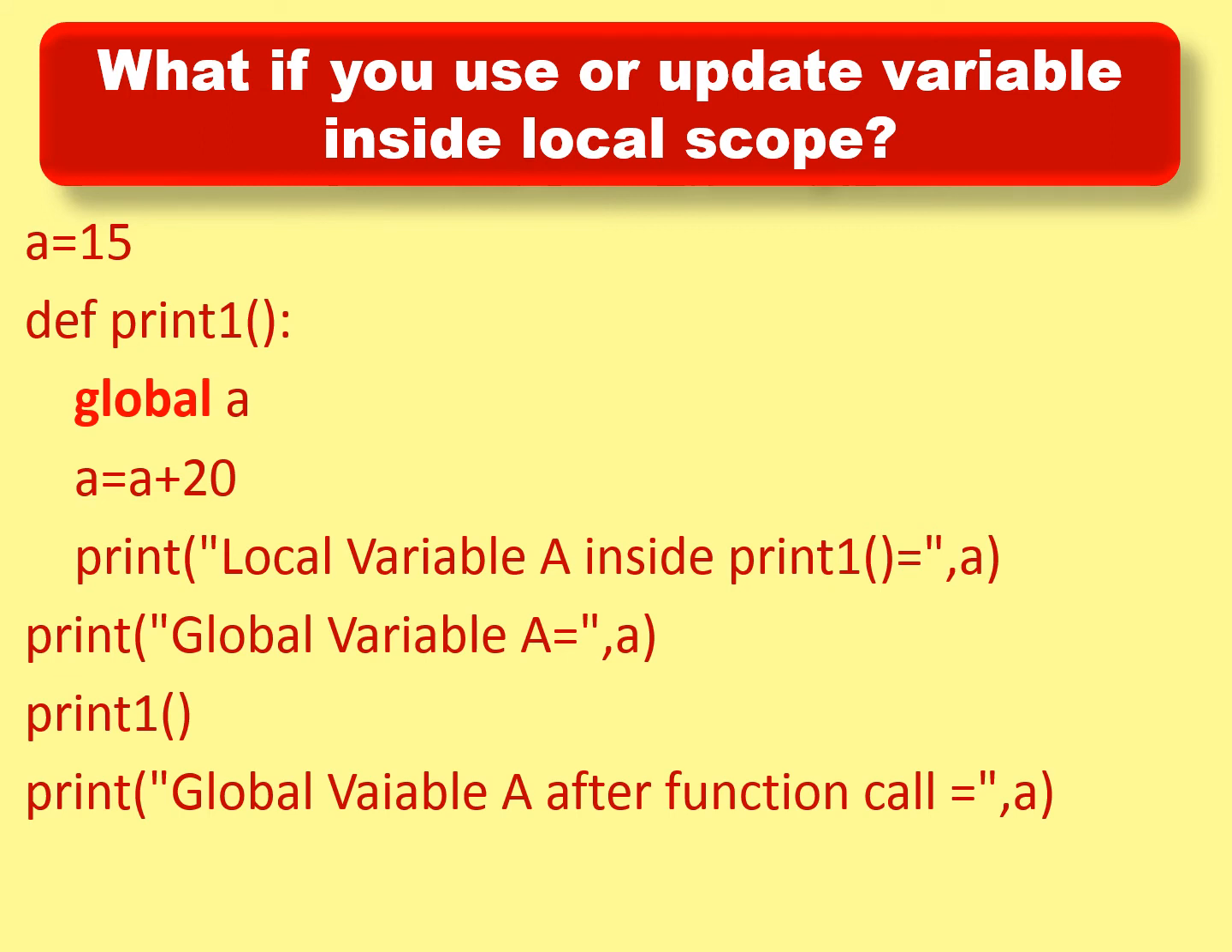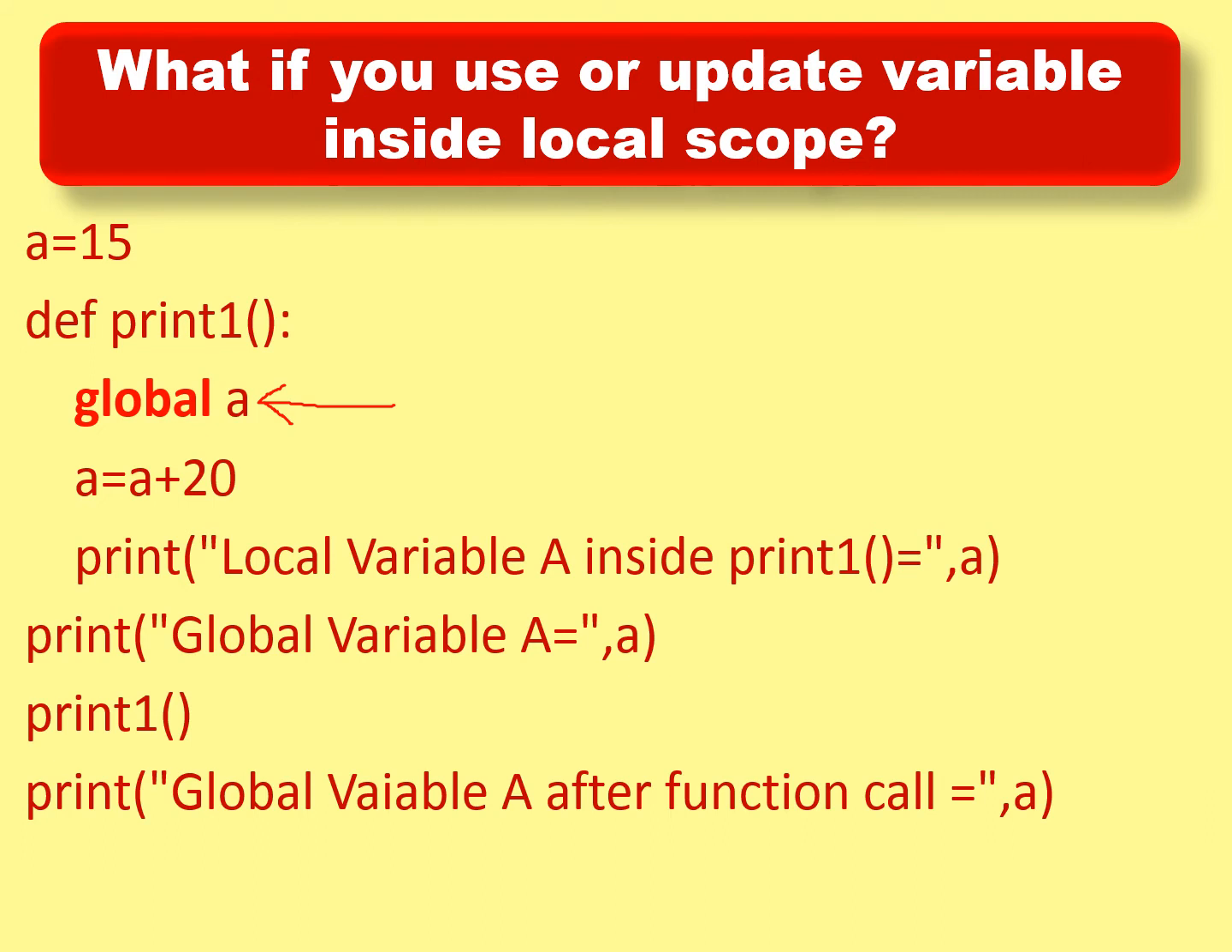A is equal to 15 is to be considered as a global variable, whereas def print1 is a function. First of all, I just want you all to run that particular program without this line, that is global A. It's my humble request. Kindly erase that line, global A, from this program, and then run this function. It displays an error, saying it does not support this thing, A plus 20.